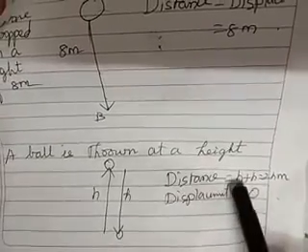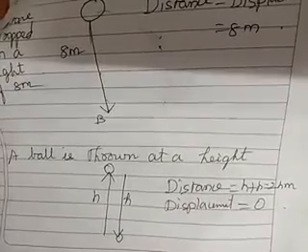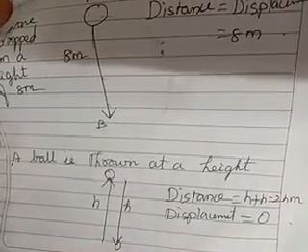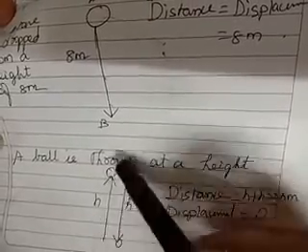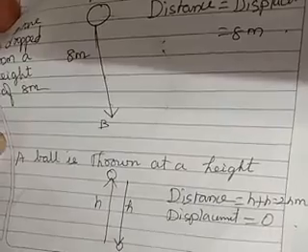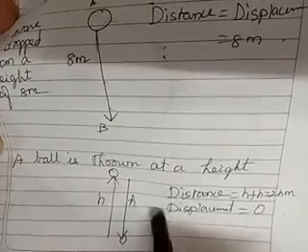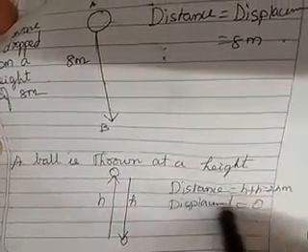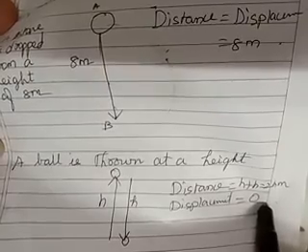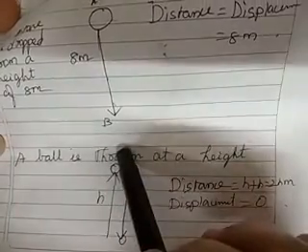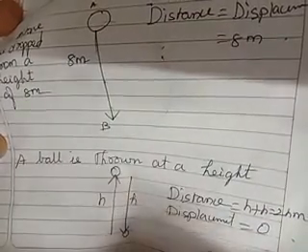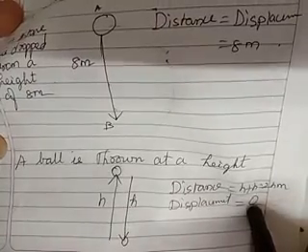So what is the answer? h plus h is equal to 2h meter. Or suppose I give a value 10 meter. Okay, so 10 plus 10, 20 meter. I didn't give it here, but you can consider. Again here in this case, see children, it's very interesting. Displacement of the body will be 0. Why? Because when you throw the ball up, it comes back to the same position. Therefore, displacement is equal to 0.